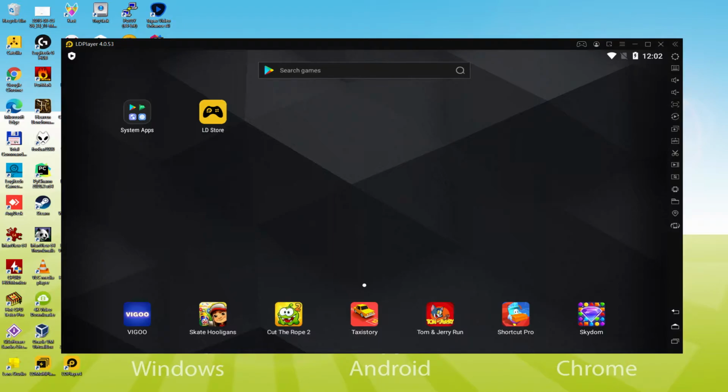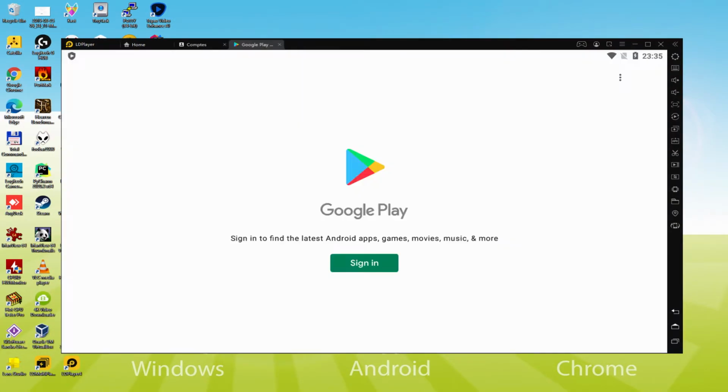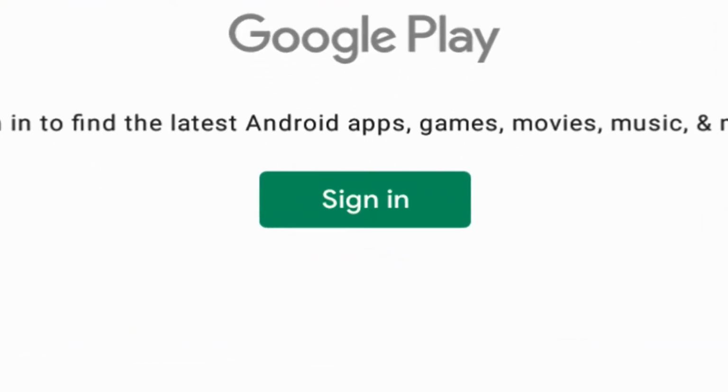That is a must, and that's to access the Google Play Store. To do this we will go here to System Apps, we click, and we'll click on Play Store. As you can see, Google Play is launched. Right here we need to sign in.